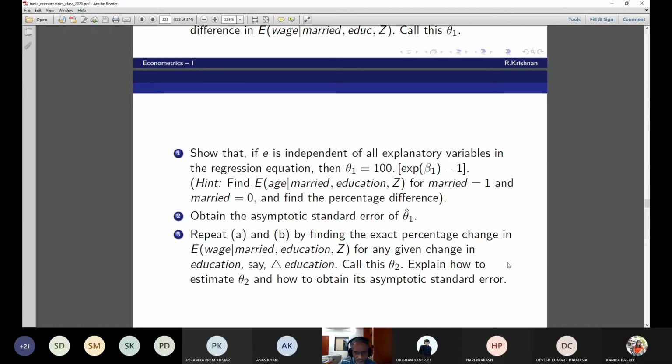Now call this del education, call this theta 2. Explain how to estimate theta 2 and how to obtain this asymptotic standard error. Take this question and try. I'm giving you the answer shortly. Sorry, the first one is wage, not age.